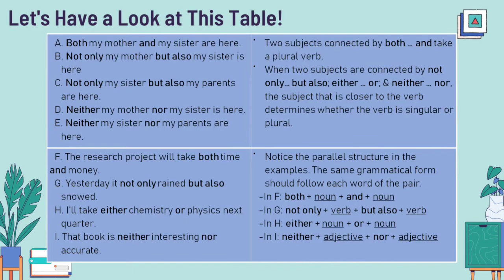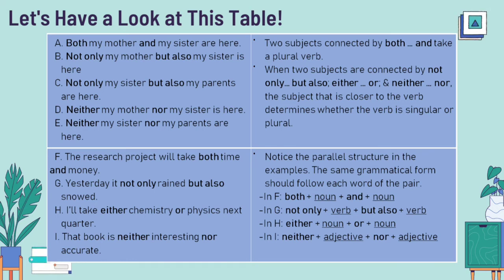Now, are you wondering about the other differences and similarities of those four correlative conjunctions? Let's have a look at this table to know about it. I believe that you can easily understand about the differences and similarities of correlative conjunctions just by reading the content of this table. But let me explain it to you.